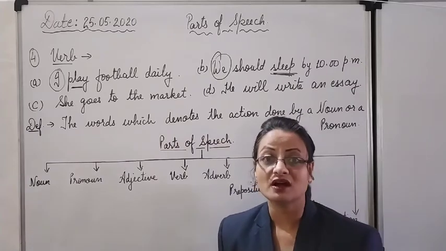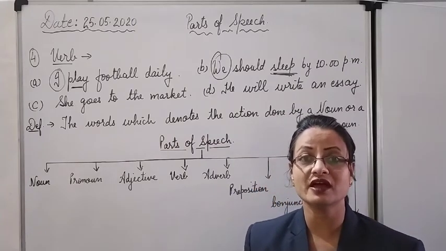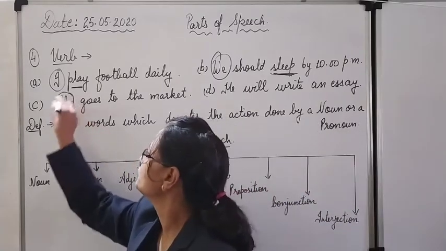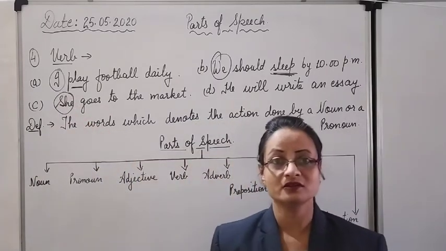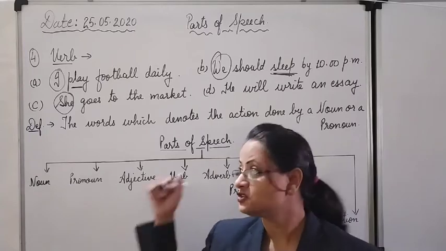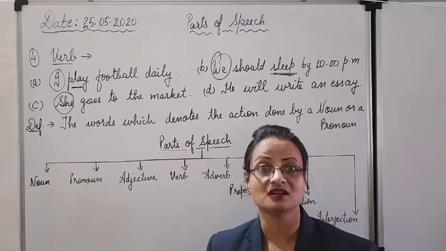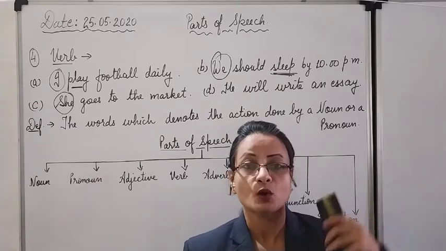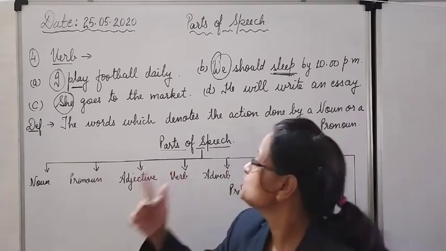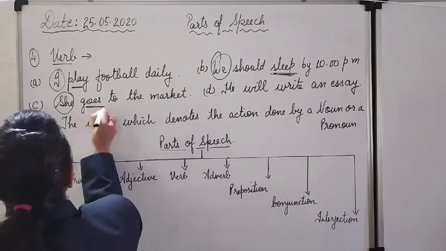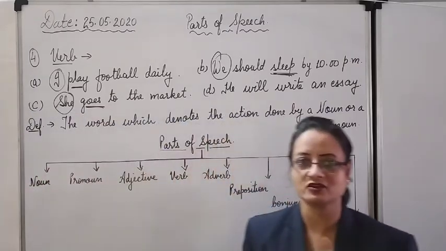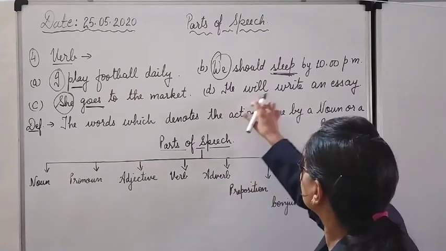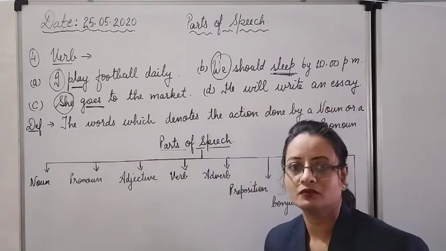She goes to the market. Now, the doer of the action is in the beginning. She. She is the pronoun. What action is done by she? She goes to the market. What does she do? She goes. The action of going. Going is an action. So she goes to the market. Goes is the verb. The action done by her is going. Goes. He will write an essay.